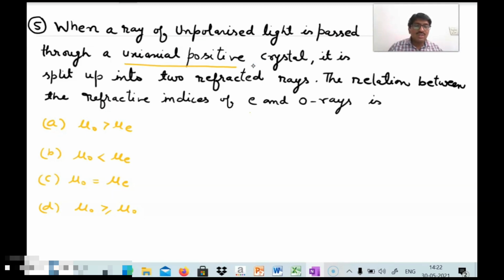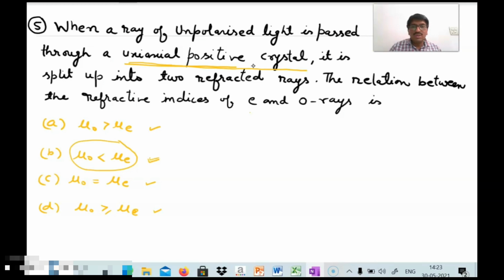In the last question, we determined the relation between the velocities of the E ray and O ray, and in this problem we want the relation between the refractive indices. The options are: mu O is greater than mu E; mu O is less than mu E; mu O is equal to mu E; and mu O is greater than or equal to mu E. We know that as per definition, in a uniaxial positive crystal, the refractive index of the O ray is less than the refractive index of the E ray.